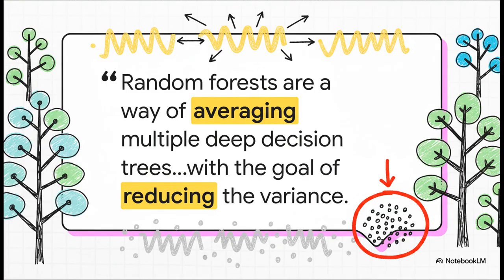And this right here gets to the very heart of the random forest. This quote just nails it. The whole point is to average many different deep decision trees. And that averaging process is specifically designed to fight that overfitting problem by reducing the model's variance, which is just its tendency to change wildly depending on the exact training data it sees.